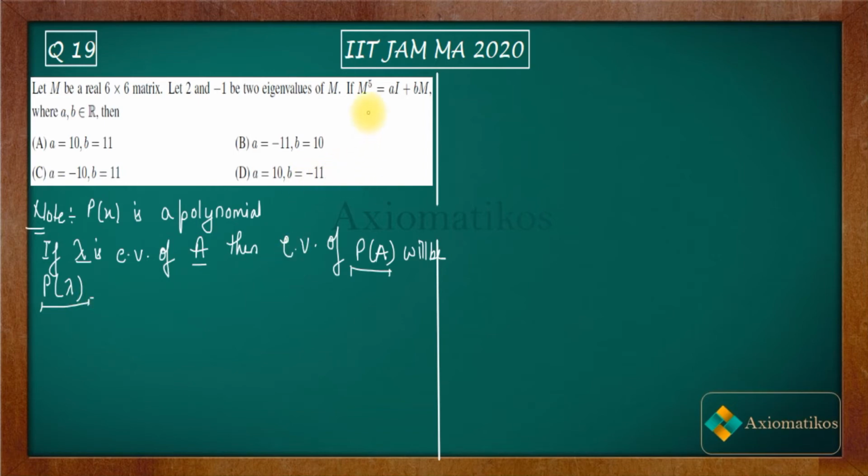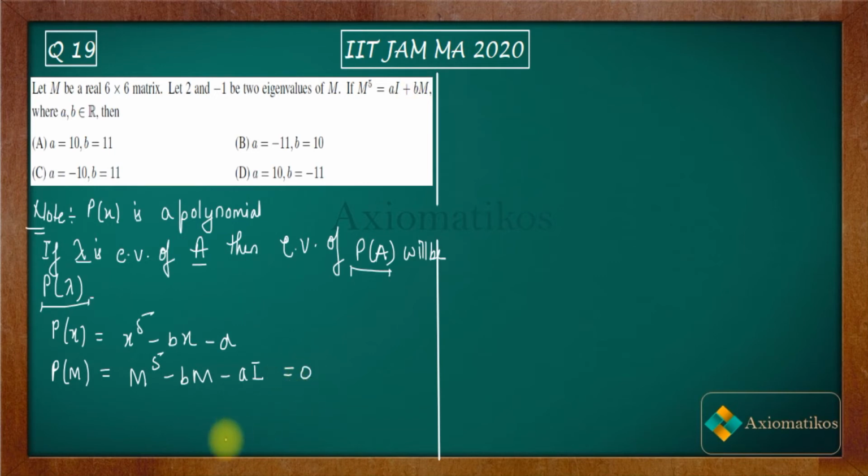Now in your case, what is your P(x)? Your P(x) is x to the power 5 minus bx minus a. So if you find P(M), you will get M to the power 5 minus bM minus aI, and it's given in the question that it's equal to 0. Alright, so these are the things that you're given. Now what are the eigenvalues of M? The eigenvalues of M are 2 and minus 1. You have to find out the values of a and b.